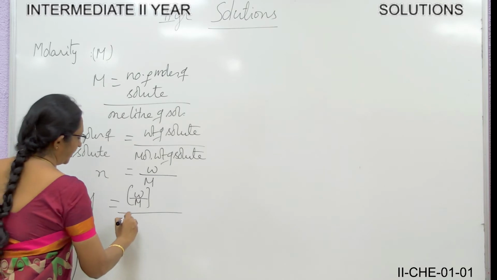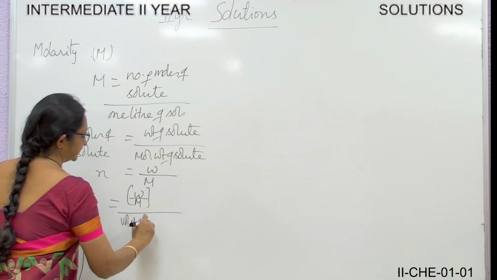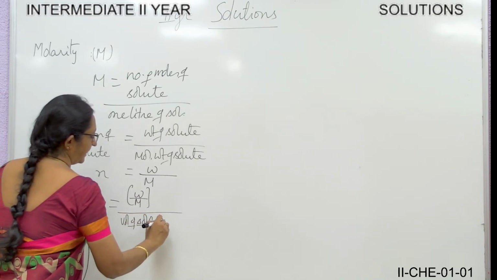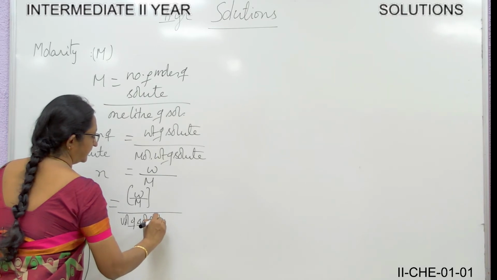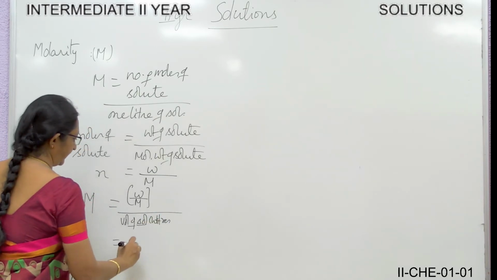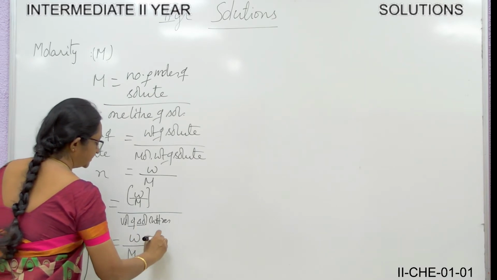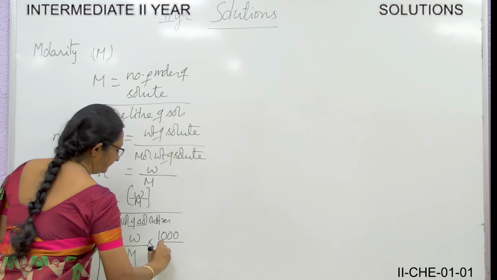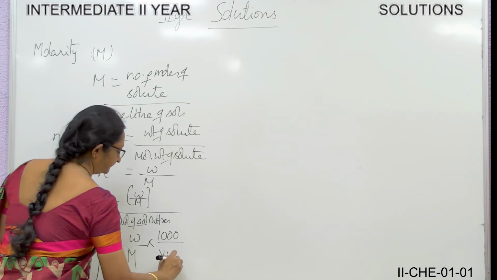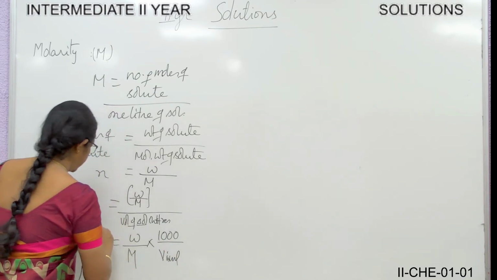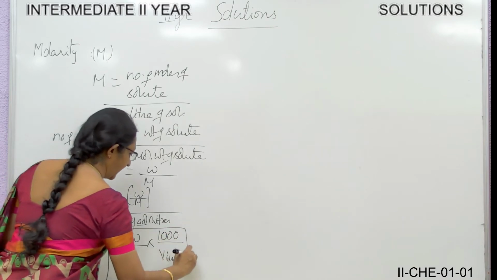So we can write in short form number of moles N, weight of solute is W, by the molecular weight is M. So now what is molarity? Molarity is weight by molecular weight, that is N number of moles of solute divided by the volume of solution in liters.